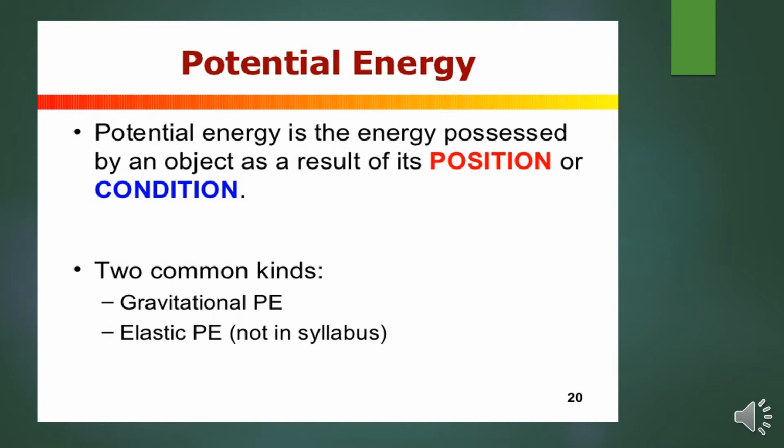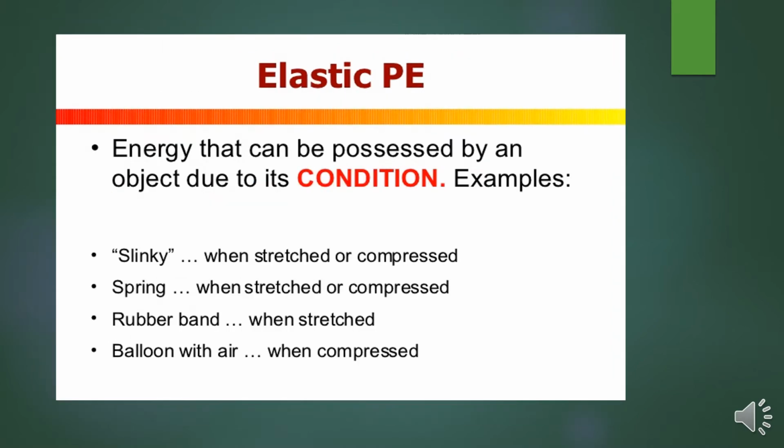Potential energy is the energy possessed by an object as a result of its position or condition. There are two common kinds of potential energy: gravitational potential energy and elastic potential energy. Elastic potential energy can be possessed by an object due to its condition.